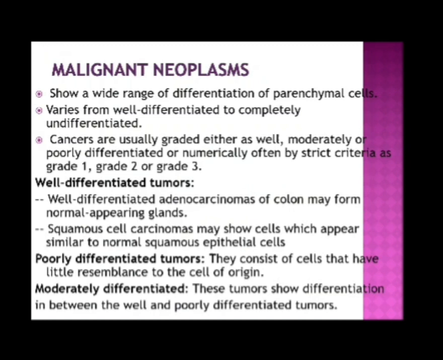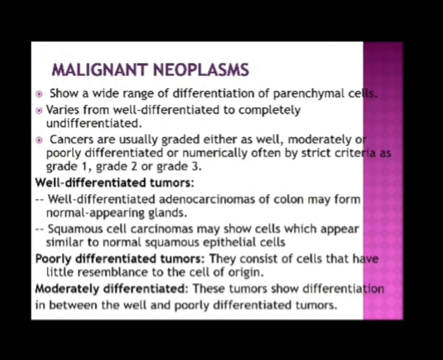Well-differentiated tumors: well-differentiated adenocarcinomas of the colon may form normal appearing glands. Squamous cell carcinomas may show cells which appear similar to normal squamous epithelial cells. Poorly differentiated tumors consist of cells that have little resemblance to the cell of origin.